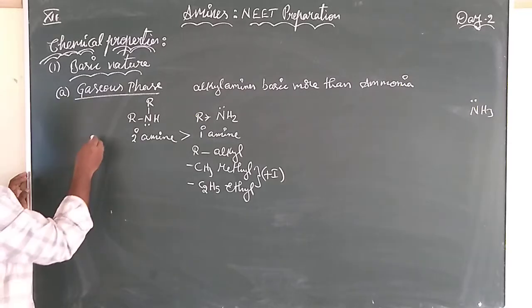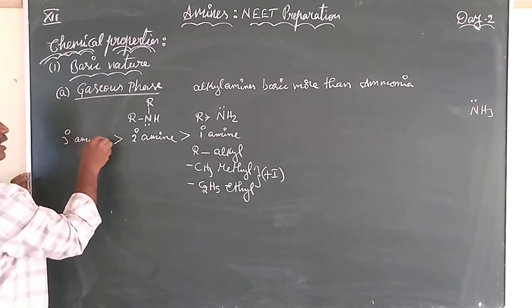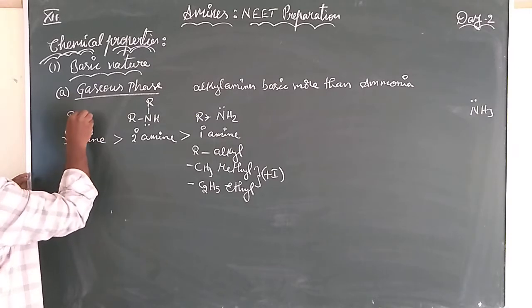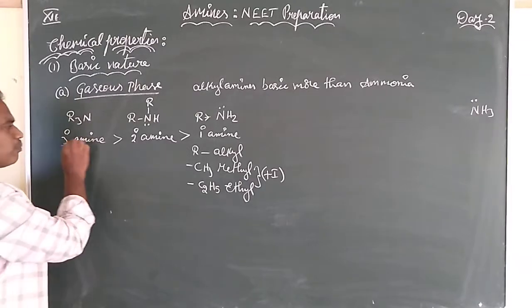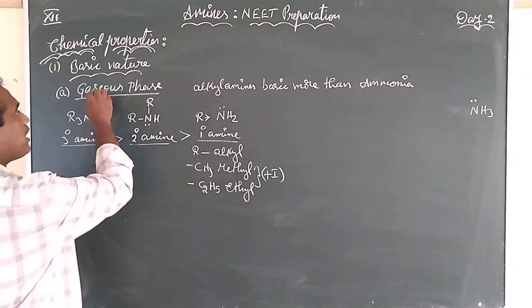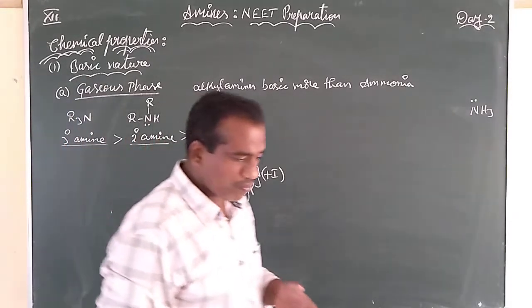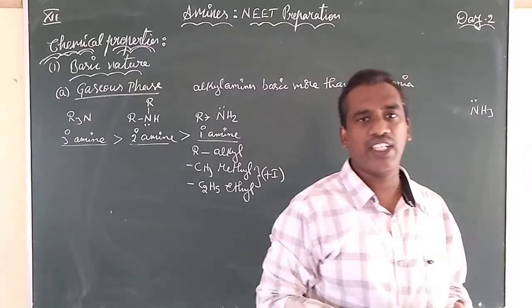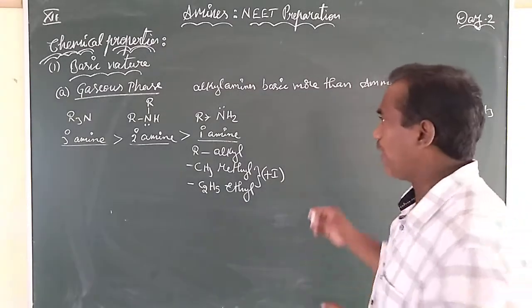Please note down. Whereas in case of tertiary amine, the number of alkyl groups increases, hence plus I effect will increase. So tertiary amine is more basic than secondary amine, and more basic than primary amine, only in the gaseous phase. But in the aqueous phase, now I don't want to give you the whole story again.